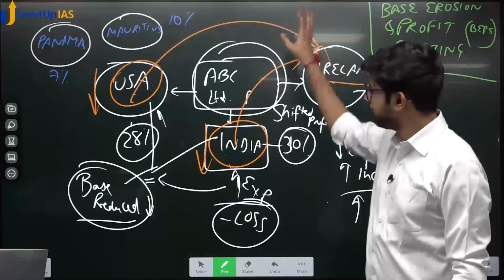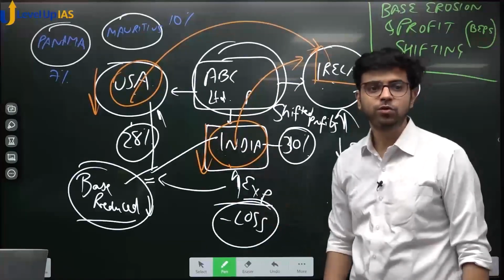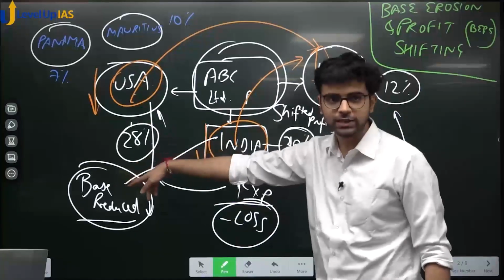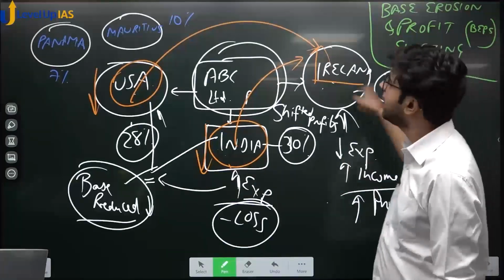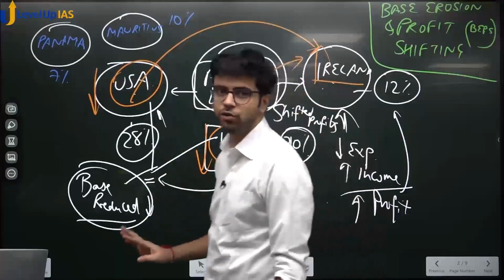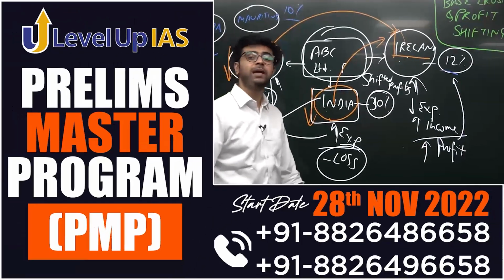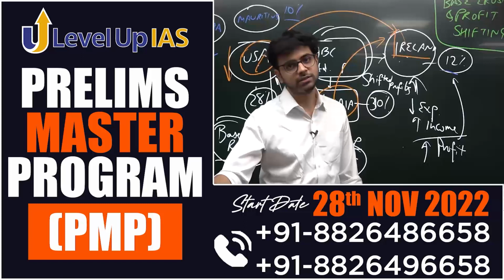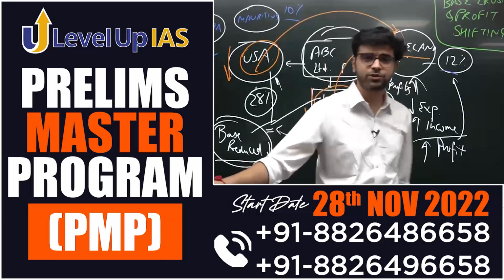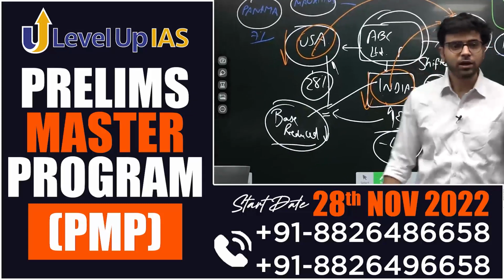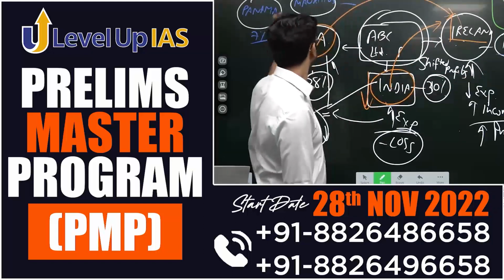So if Tata Motors or if ABC Limited or if anyone wants to avoid tax, what will it do? It will show losses in USA, it will show losses in India because the tax rates are very high. Then it will show profits in either Ireland or Mauritius or Panama. Yes or no? Because all are low tax jurisdictions, 12, 10, 7. You know, there are some tax jurisdictions where tax rate is 0%. No tax, 0.5%, 1%. In reality, today also such jurisdictions exist. Okay? Now tell me where it will go, whether it will go to Ireland or Mauritius or Panama. What do you think?